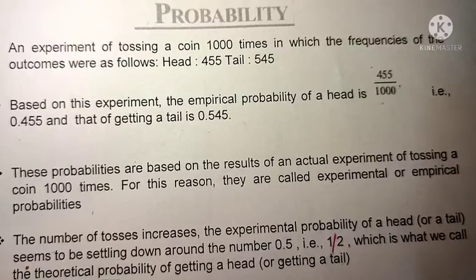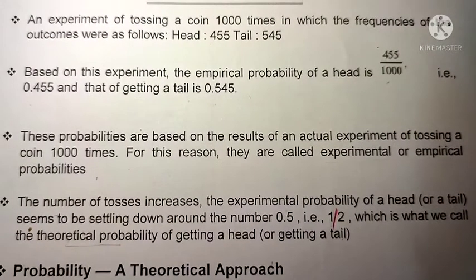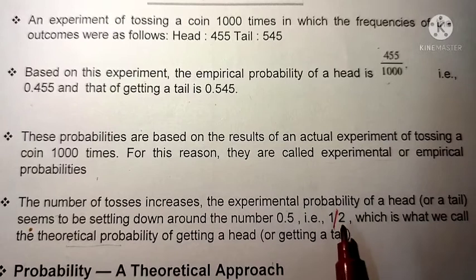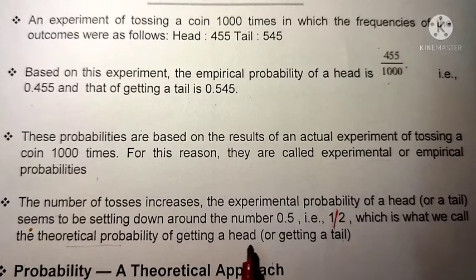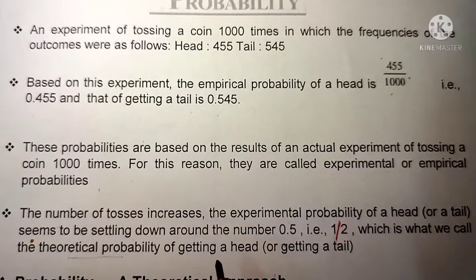If we increase the number of experiments, we can do the experiment many times. What is going to happen when the experiment is repeated? The value gets close to 0.5, which is the original value, or we can say it is equal to 1 by 2. This is called the theoretical probability of getting head or tail. While tossing a coin, we get only two types of outcomes, either head or tail, so the total number of outcomes is 2.